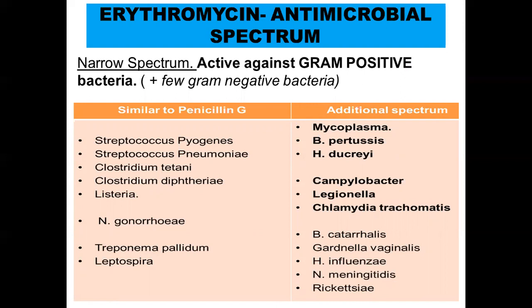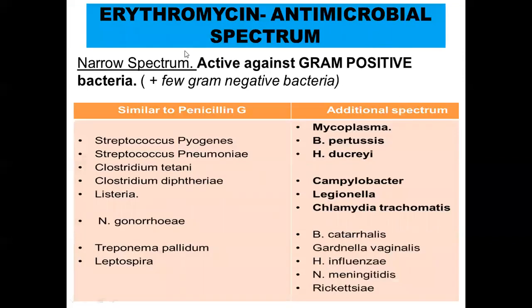So we'll be looking at the spectrum of erythromycin because I told you erythromycin is the prototype drug. So from here onwards, we'll be discussing the spectrum, the pharmacokinetics, then the ADR, and the uses of erythromycin. So whenever you have to write a short note on erythromycin, you will say that it is obtained from a natural source. It has the mechanism of action which I described in the previous slide, and then you will write the antimicrobial spectrum.